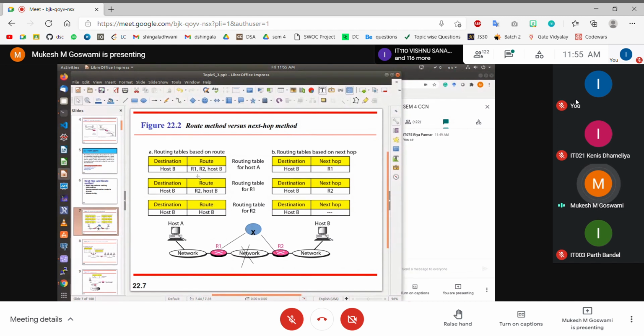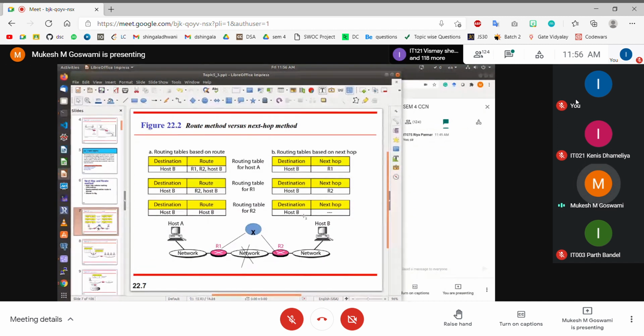Okay, so what it says is that device A did not have to remember what happens to the packet when you send it to R1. It is the responsibility of R1 to make a decision, right? It is not the responsibility of A to decide what will happen to the packet when it reaches R1. Similarly, when the packet reaches R2, it is the responsibility of R2 to decide what to do with this particular packet. R1 has nothing to do with it, right? So the only thing that R1 has to know is that I have to forward it to R2, and then R2 will take care of it. The only thing host A has to know is that I have to forward this packet to R1, and then R1 will take care of it, right?